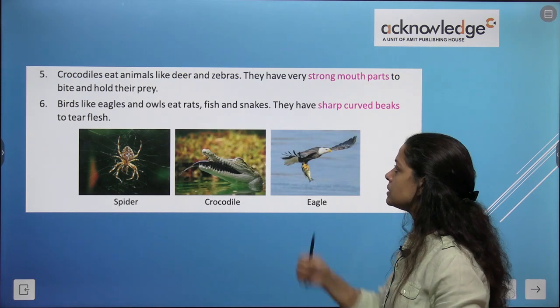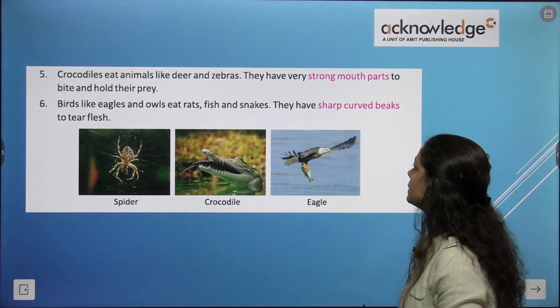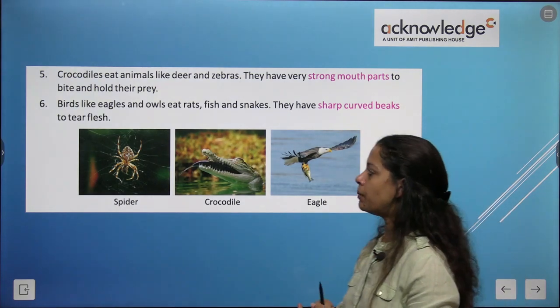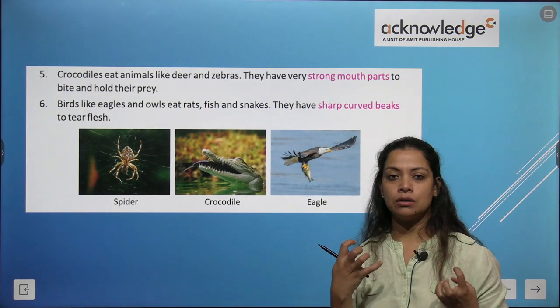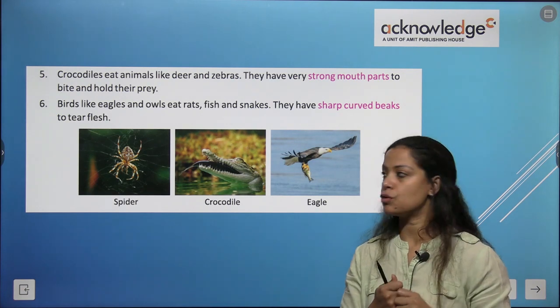Crocodiles, they eat animals like deer and zebra. They have very strong mouth parts to bite and hold their prey. So the crocodile's mouth and teeth arrangement is very strong.